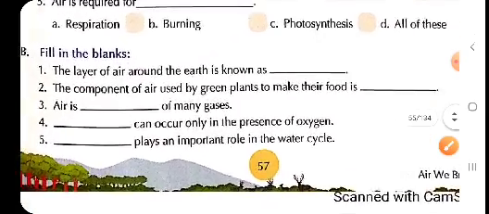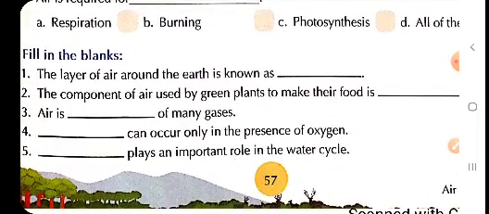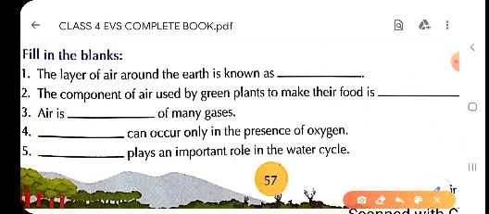Children, here we have fill in the blanks. Question number B is fill in the blanks. The layer of air around the earth is known as atmosphere. Children, as we have studied in the chapter, there is a layer of air around the earth known as atmosphere. So children, the answer of first fill in the blanks is atmosphere. So we will write here atmosphere.